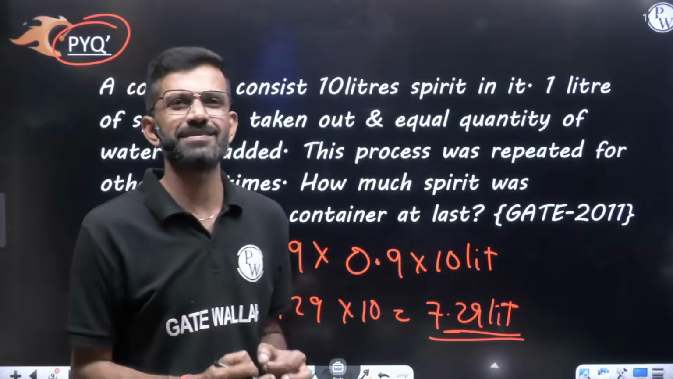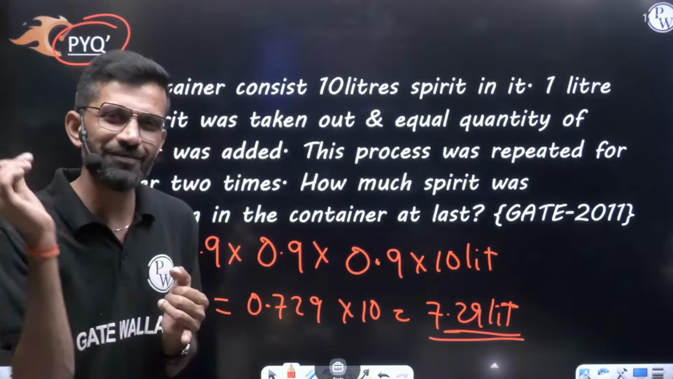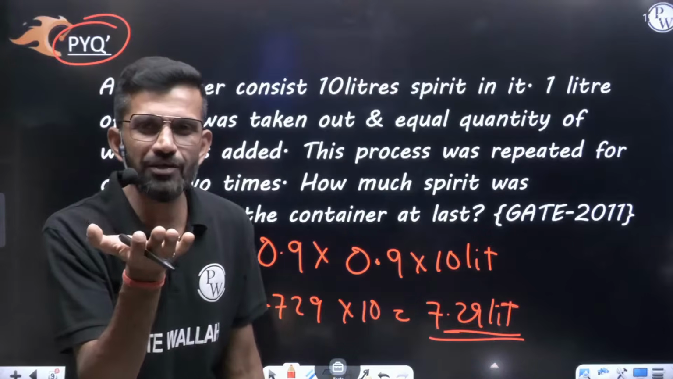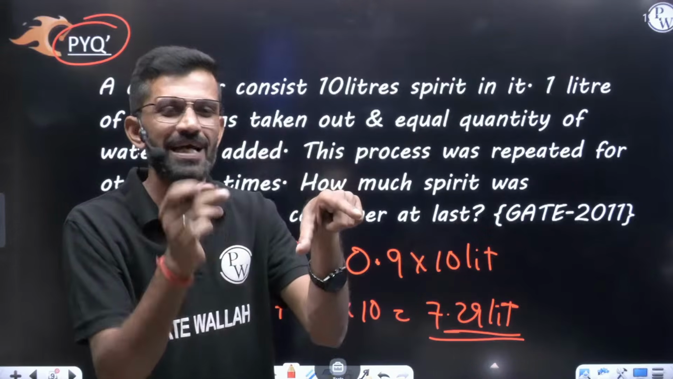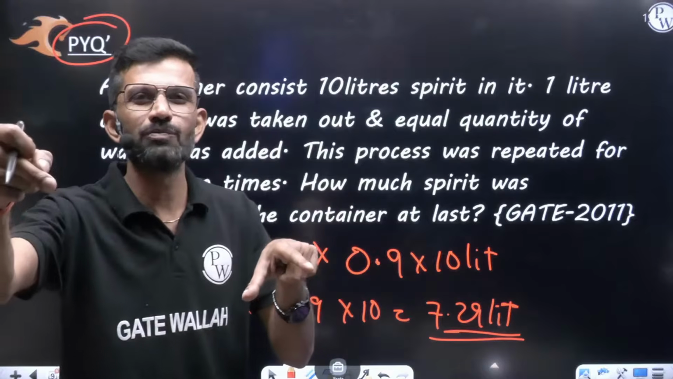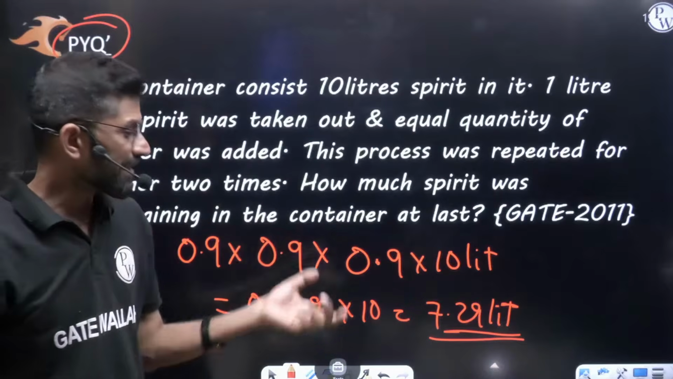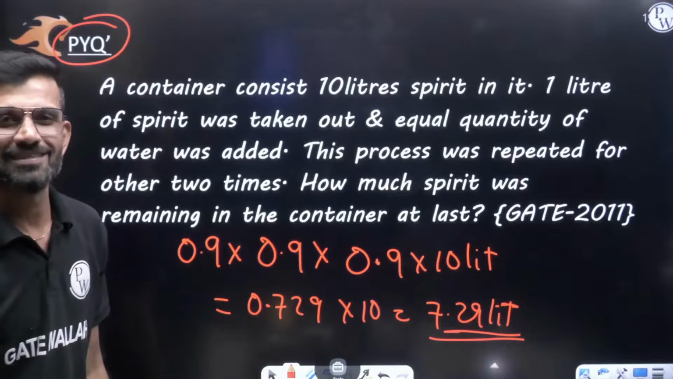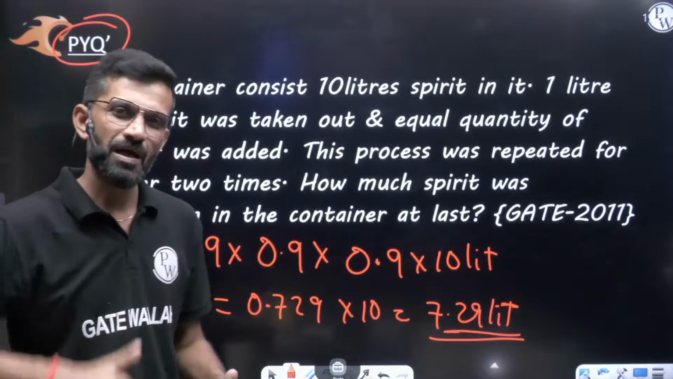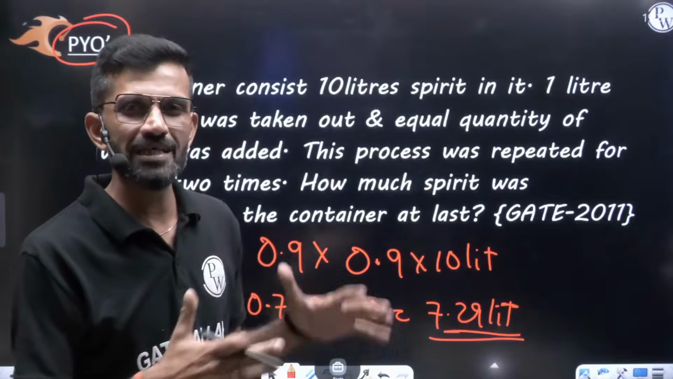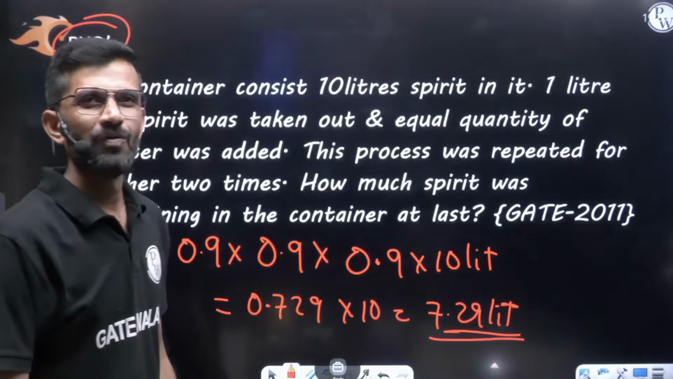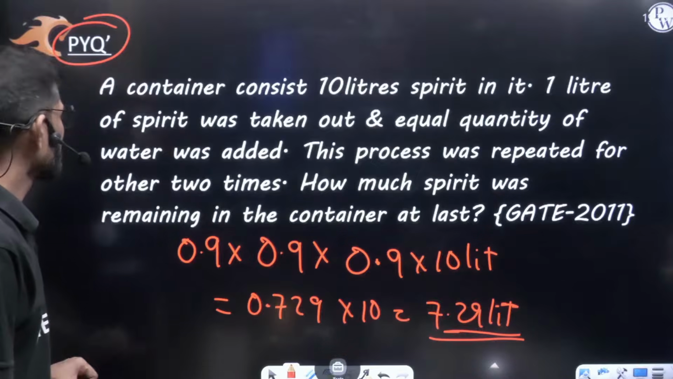This much spirit will remain in the container. As simple as that. I think you understood why we are using multiplication. What value is left? In that one more change. Again, what value is left? In that one more change. So of that, that is the reason for multiplication. Why are we comparing with 1? Why are we using the operator multiplication? Everything is clear now. Moving to the next question.